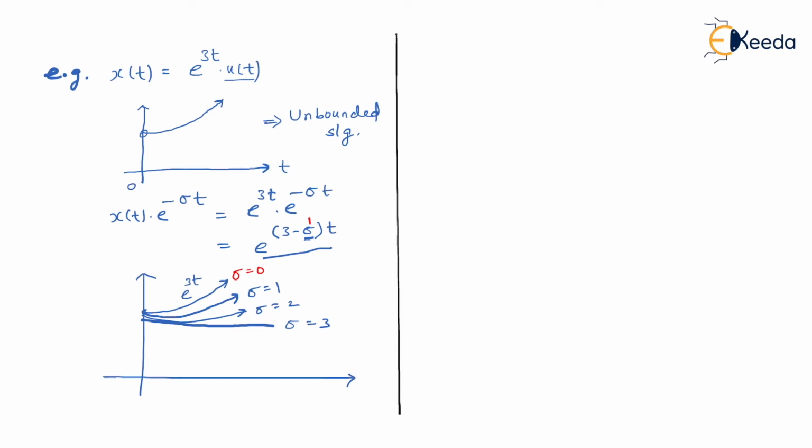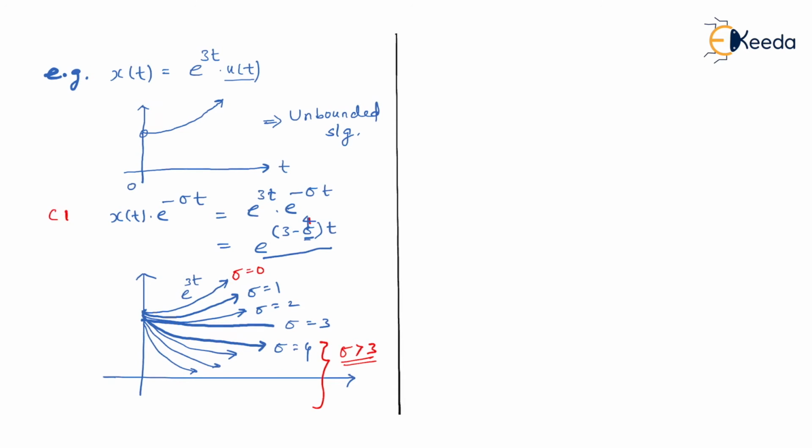For sigma equal to 4, imagine if sigma is equal to 4, 3 minus 4, it is minus t. Since it is e to the power minus t, it will become a negative exponential now. This is for sigma equal to 4. Then sigma equal to 5, sigma equal to 6, sigma equal to 7, and so on. So if you see carefully, sigma greater than 3 region is the region where signal becomes bounded, and once signal becomes bounded, then we can very well take a continuous time Fourier transform of the same.